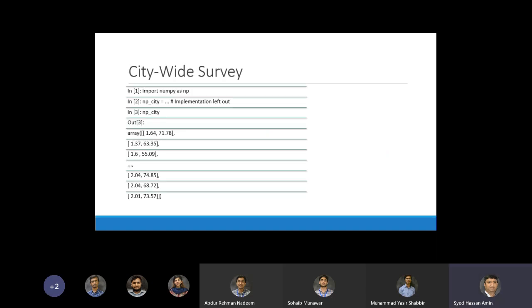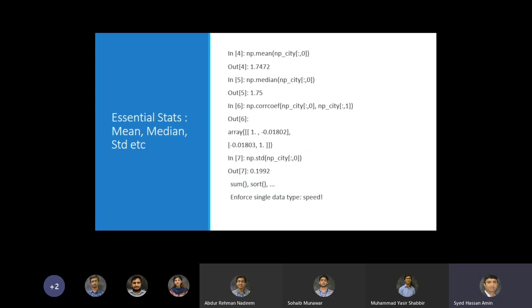So let's look at the data. We imported NumPy, and then we have a data structure np_city, which is a NumPy array with some data for the city, which is probably heights and weights of the people in the city, and we want to understand what's the relationship between height and weight of the people.